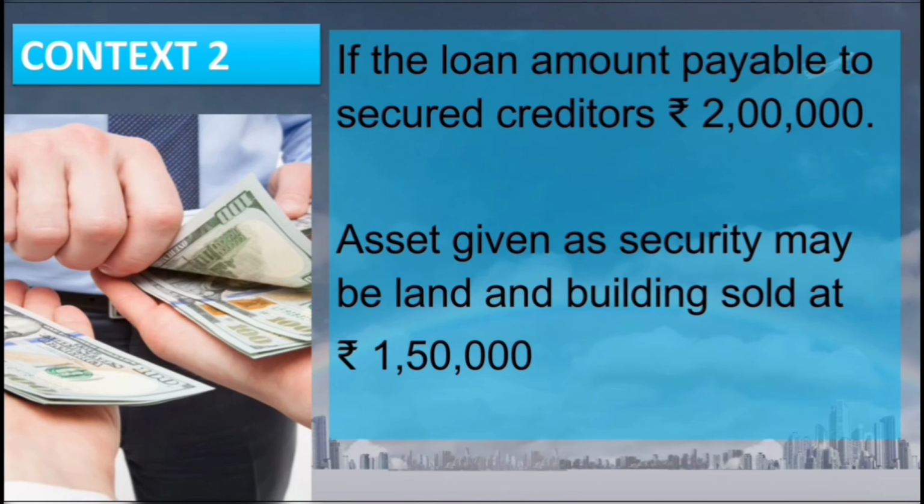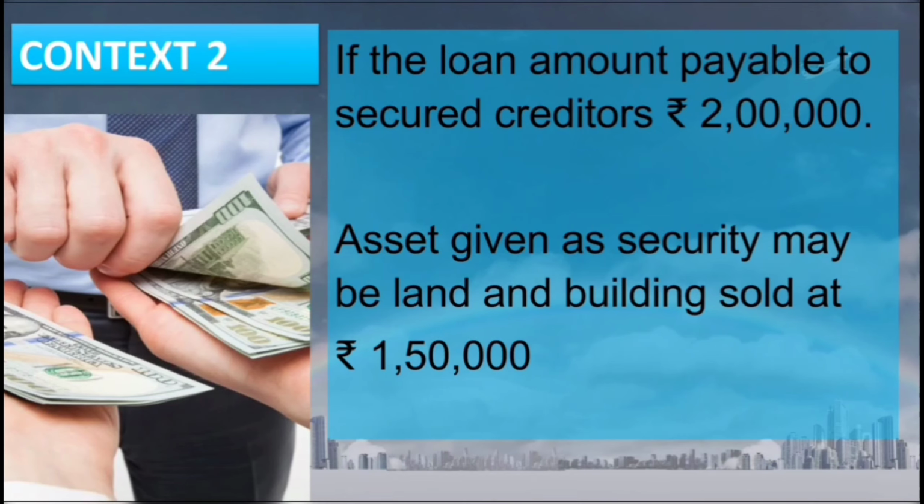So the creditor will retain 1,50,000 rupees and the liquidator has to pay another 50,000 rupees to the secured creditor. This 50,000 will be considered as unsecured creditors' dues, and the creditor has to wait till the liquidator makes payment to unsecured creditors.